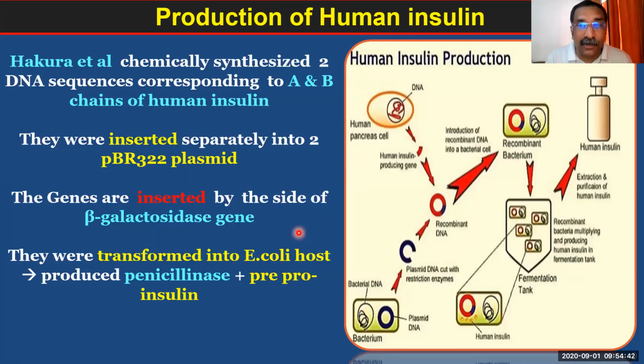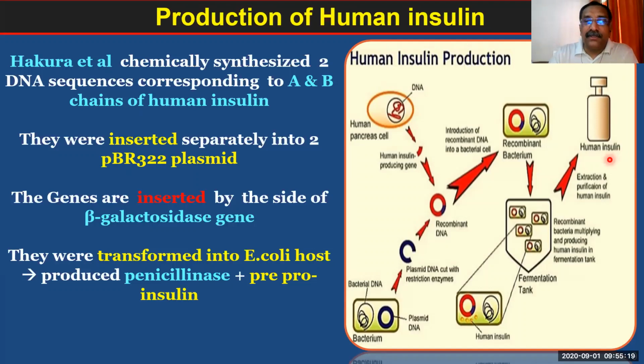And that transformed plasmid is inserted into an E. coli host. Now look at the picture over here, you can understand that. In the human pancreas cell, the DNA that is producing the insulin is there. That part is cut, or here it is constructed, synthesized, and inserted into a plasmid. Then this is transferred into the E. coli host. Then through the rDNA methodology, finally, human insulin is produced.